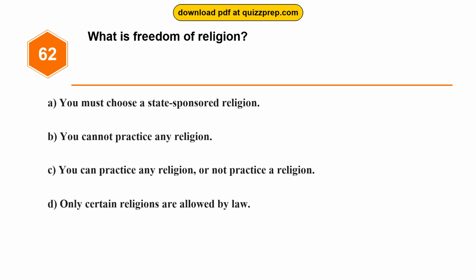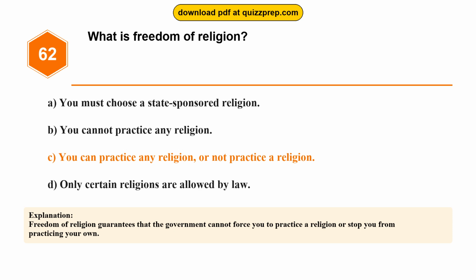Question 62. What is freedom of religion? Option A. You must choose a state-sponsored religion. Option B. You cannot practice any religion. Option C. You can practice any religion, or not practice a religion. Option D. Only certain religions are allowed by law. The correct answer is option C. You can practice any religion, or not practice a religion. Freedom of religion guarantees that the government cannot force you to practice a religion or stop you from practicing your own.